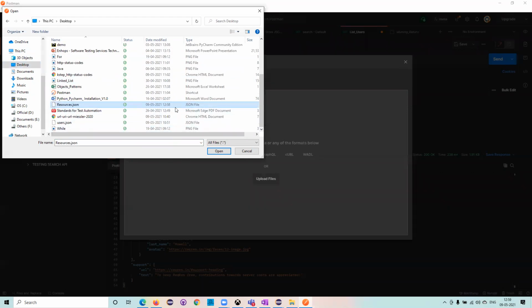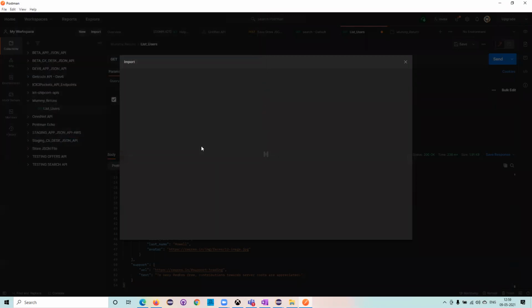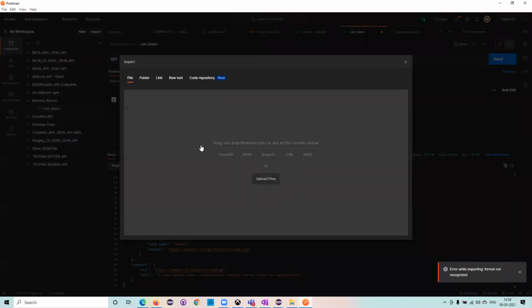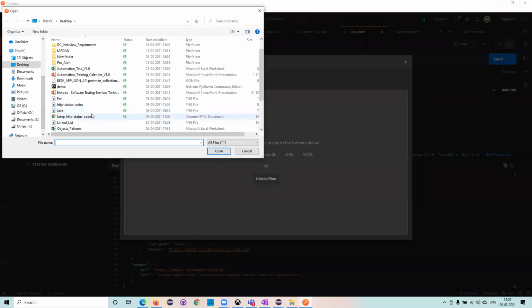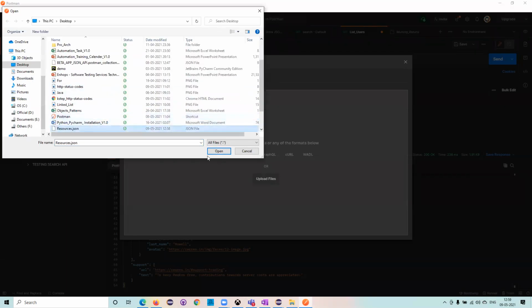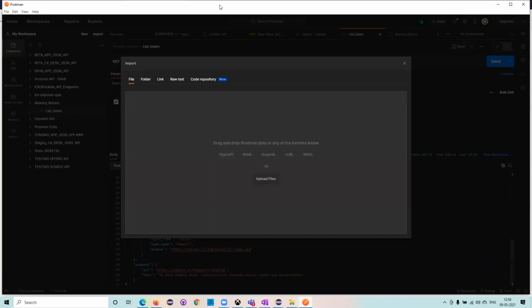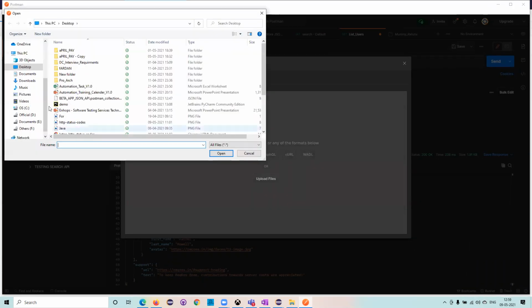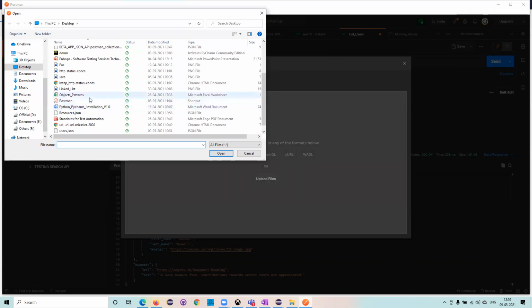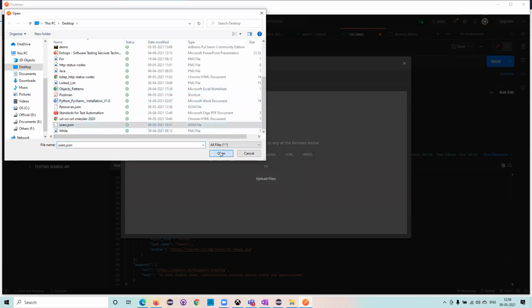Oh, it's already 12:58. I'm just importing, but it says the format is not recognized. What happened? Open error while importing, format is not recognized. Why is it not recognized? Okay, I'll upload another JSON file which I stored yesterday, users.json.